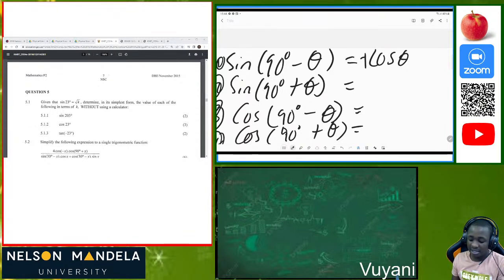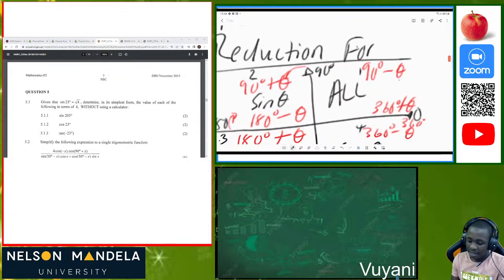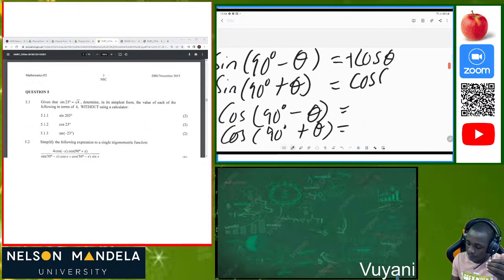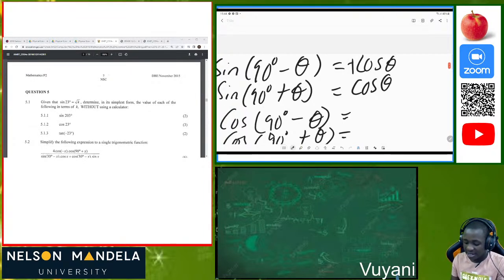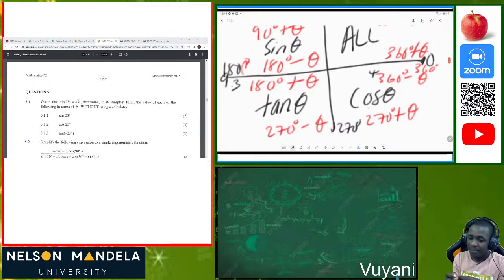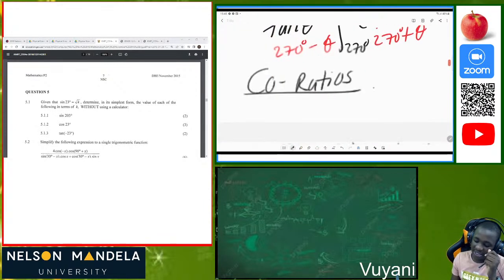Then also on the sine 90 degrees plus theta, we do the same thing. We check the angle, which is 90 degrees plus theta. This is second quadrant. What is the sign of sine? Sine theta is positive in the second quadrant. So also the co-ratio is going to be positive. Then we go to cos 90 degrees minus theta. Again, we first start looking on our reduction formula. And when we look on our reduction formula, we must be able to see where is 90 degrees minus theta. 90 degrees minus theta is in the first quadrant. And what is the sign of cos theta?